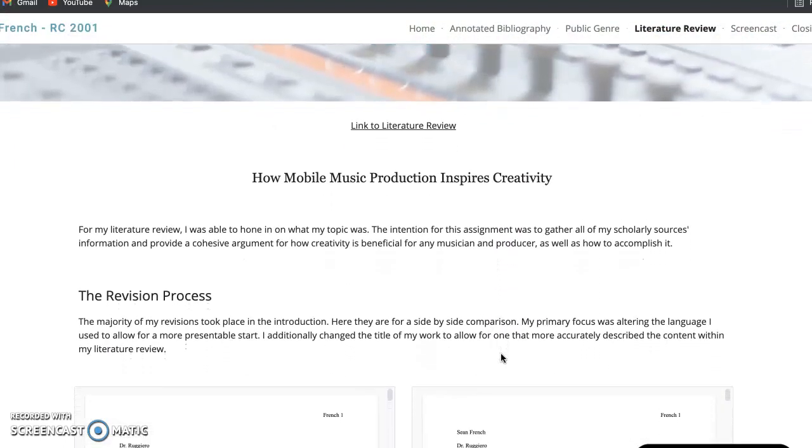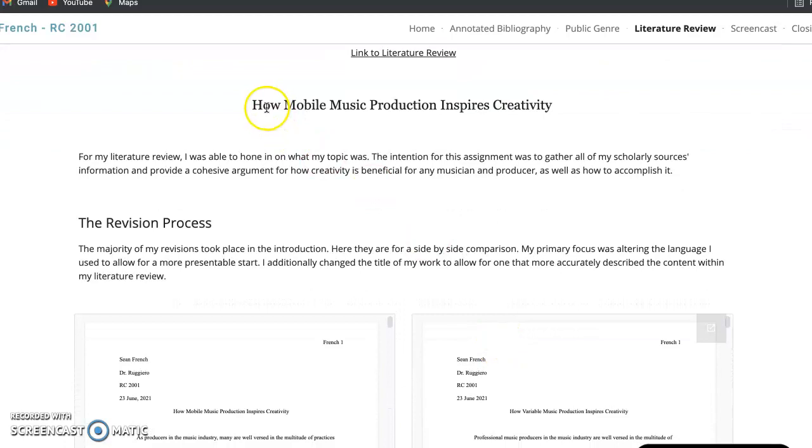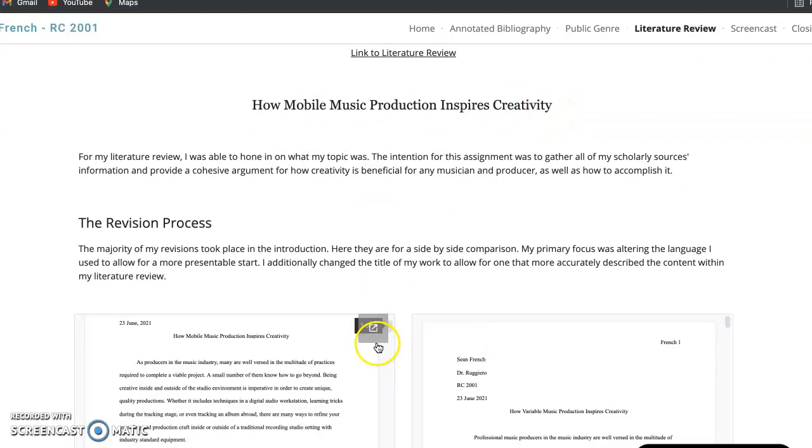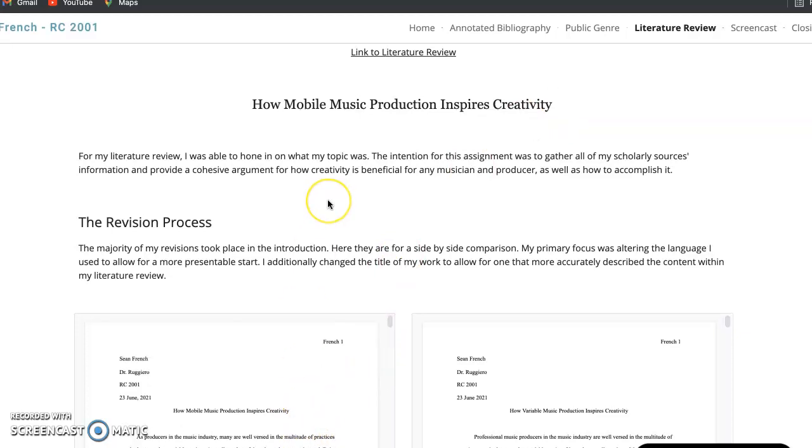Okay, the next page is the literature review. This is the final assignment. Of course, I have my link here, and I also added the title here. I especially made sure to include that because I discuss it later on this page as one of the most important aspects. For my literature review, I was able to hone in on what my topic was. The intention for this assignment was to gather all my scholarly sources. And after that introduction, I have the revision process.